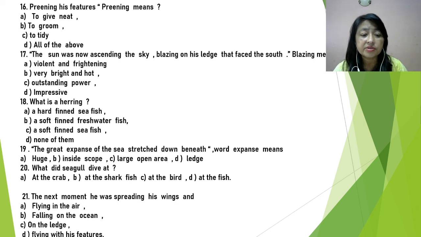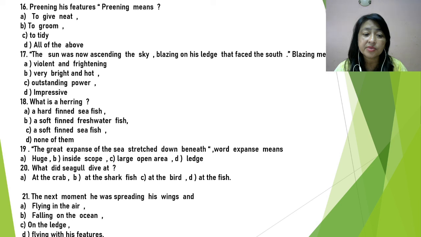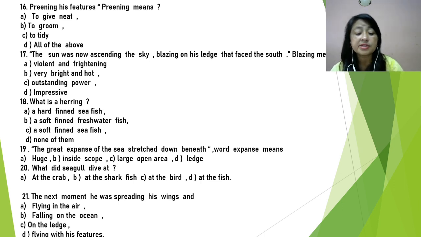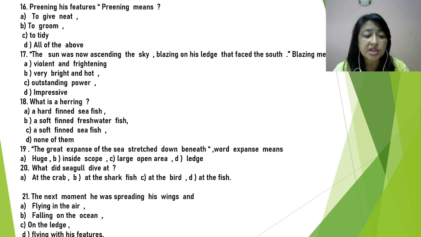What is herring? Herring means a hard-finned sea fish, a soft-finned freshwater fish, a soft-finned sea fish, or none of the above. Herring means a soft-finned sea fish. So the answer is C, a soft-finned sea fish. Question 19. The great expanse of the sea stretched down beneath. What does expanse mean?